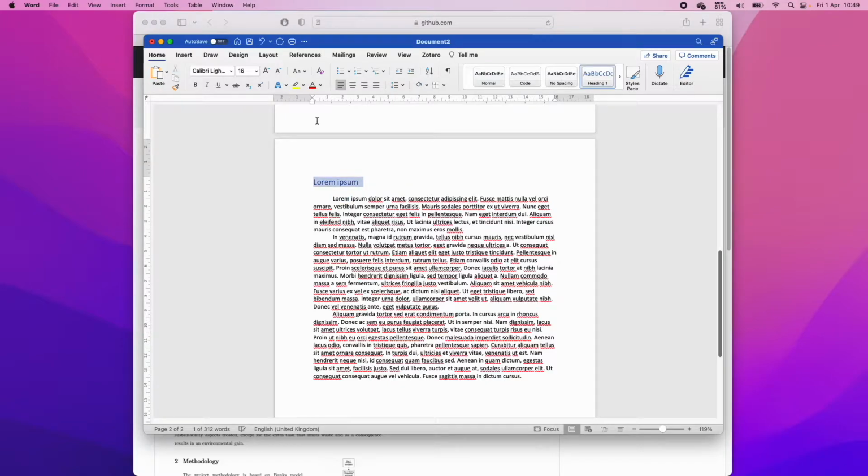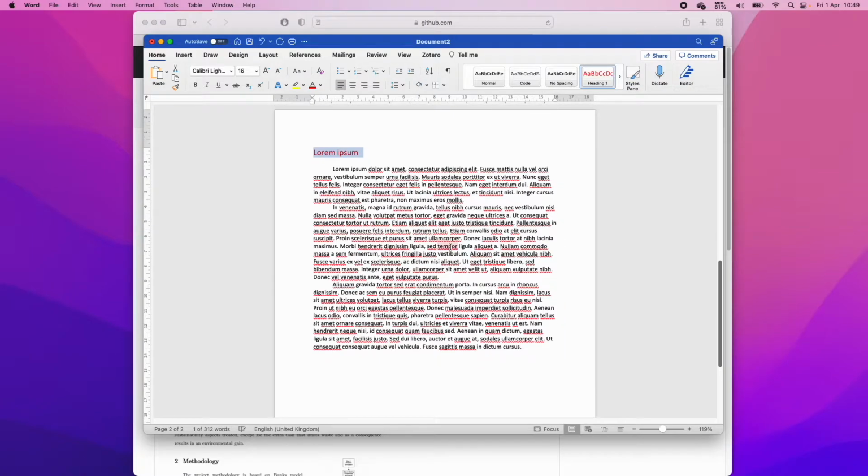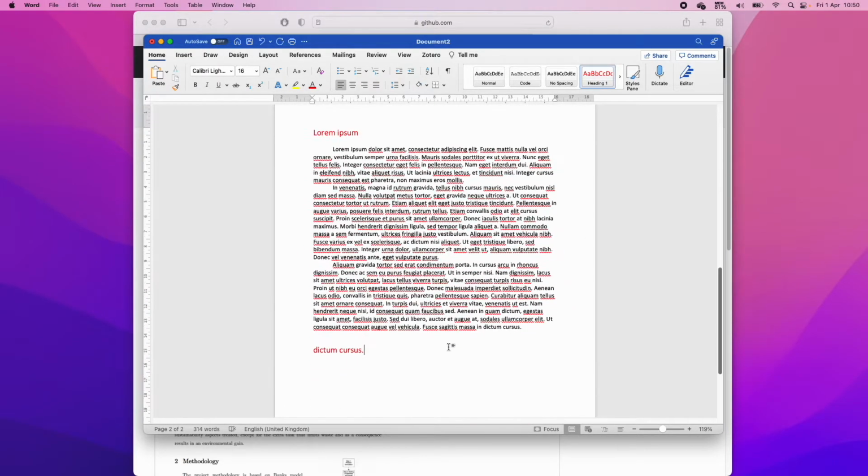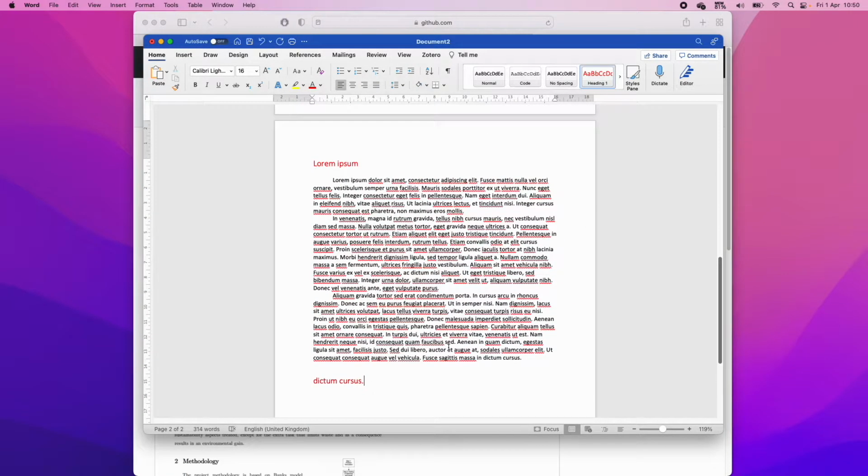Suppose I wanted to make this red, I would update, and then any future headings will also be in red. So if I click Heading 1, we've got this nice red text. But this doesn't look particularly nice, and we can do a lot better than the default settings.